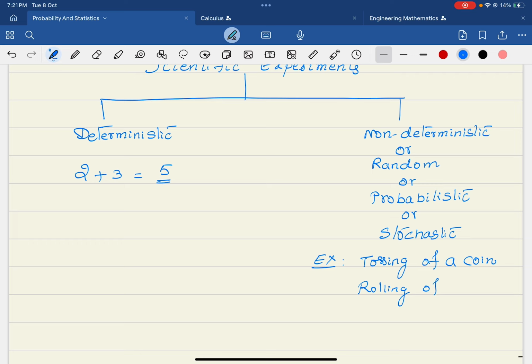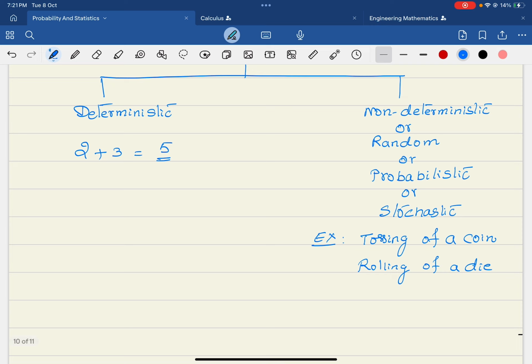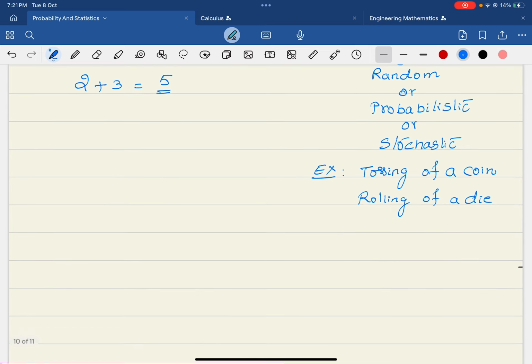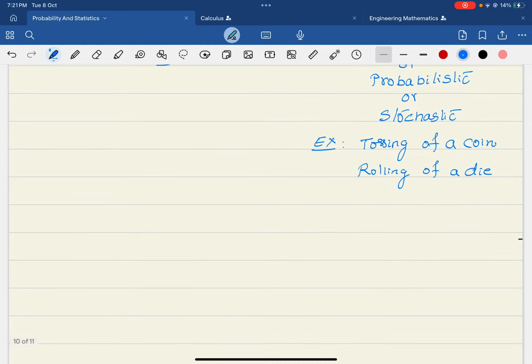So even when you roll a die, I am definitely not sure that I will get 6. So that is also a non-deterministic or random experiment. Or you can say the weather forecast. These are all non-deterministic experiments. Now, to understand probability in depth, you have to understand the minimum concepts.